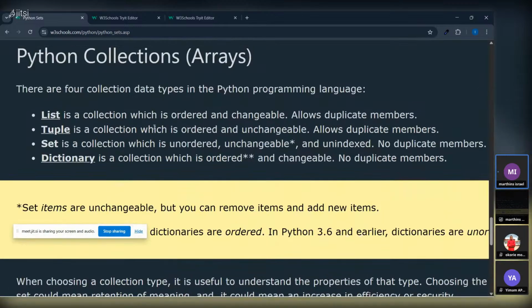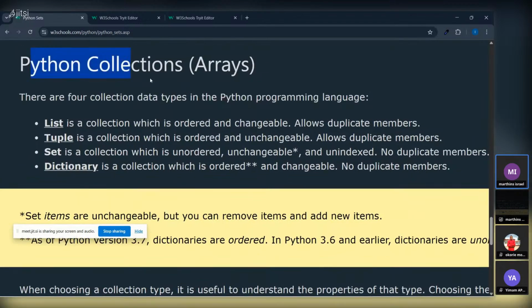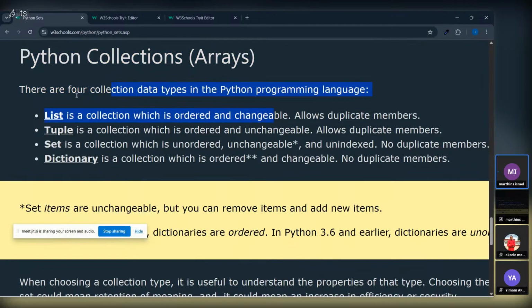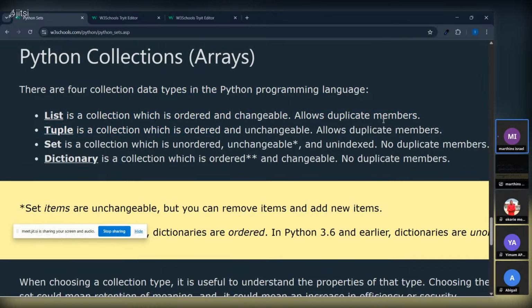Then you say Python collections. What are Python collections? Like he said, there are 4 collection data types in Python programming. We have the first one, the list. List is a collection which is ordered and changeable, allows duplicate members. So list, take notes, list is ordered and changeable.